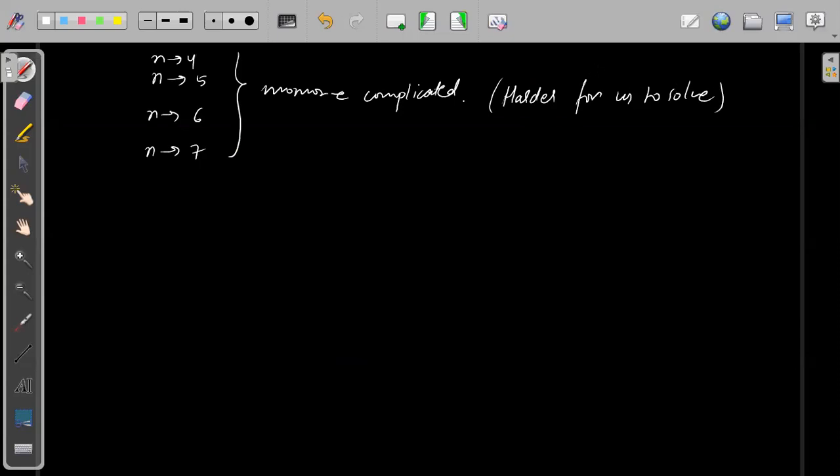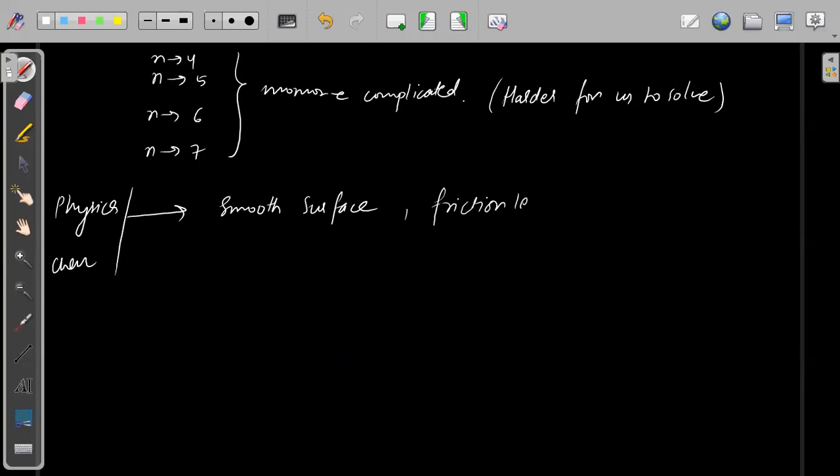So what we do, as we do in physics, is first talk about a smooth surface. In physics and in chemistry they first take assumptions, that they are talking about smooth or frictionless surfaces, and in chemistry they talk about general cases.